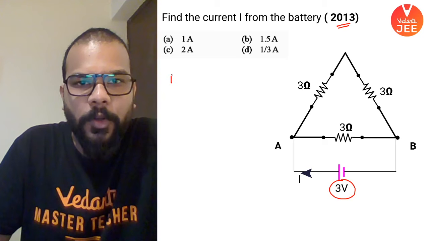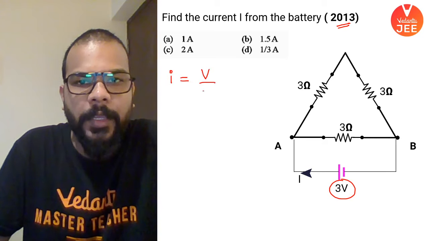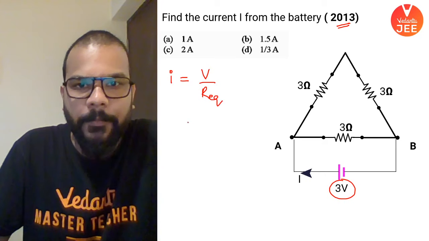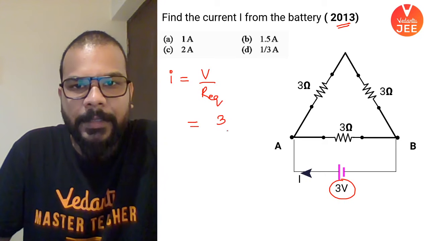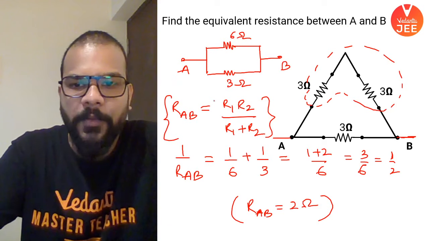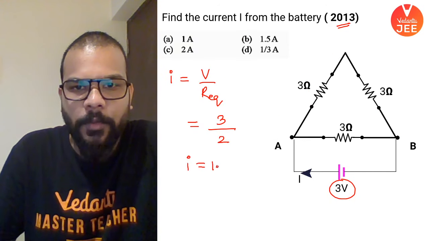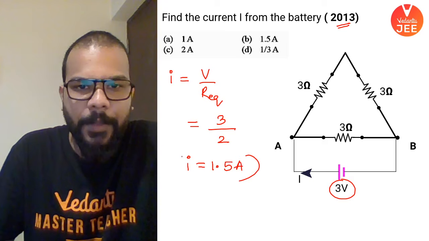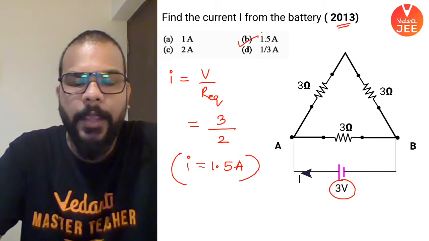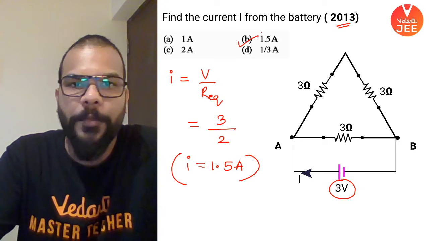So if I want to find out the total current, that will be I equal to V by R equivalent. So the potential drop applied is 3 volts, and R equivalent you found as 2 ohms. That means I comes out to be 1.5 ampere. As simple as that. So the answer is option B.